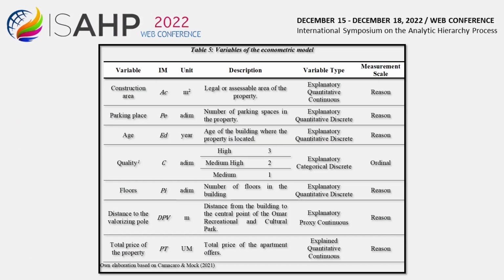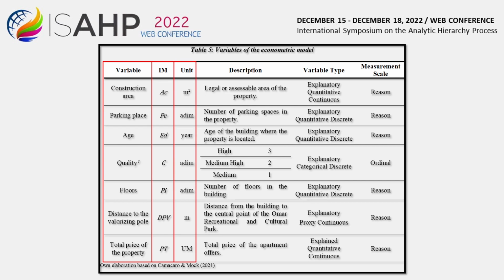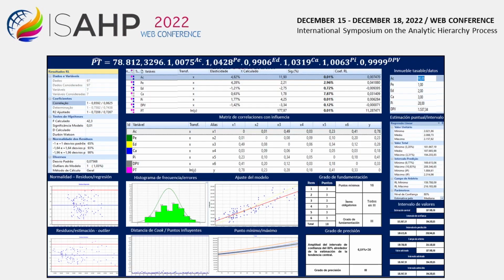This table presents the information on the identification of the variables of the econometric model. The first column shows the names of the variables, 1 dependent and 6 independent, the nomenclature of each one with its unit of measurement, then comes the description, its classification and finally the measurement scale. In this mosaic of images are the results of the calculation of the multiple linear regression model, starting with the estimation equation of the multiplicative type that facilitates the interpretation of the elasticity of the dependent variable to changes in the values of the independent variables under the ceteris paribus condition.